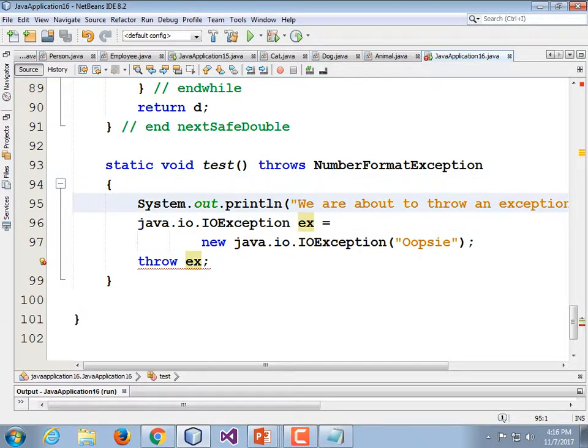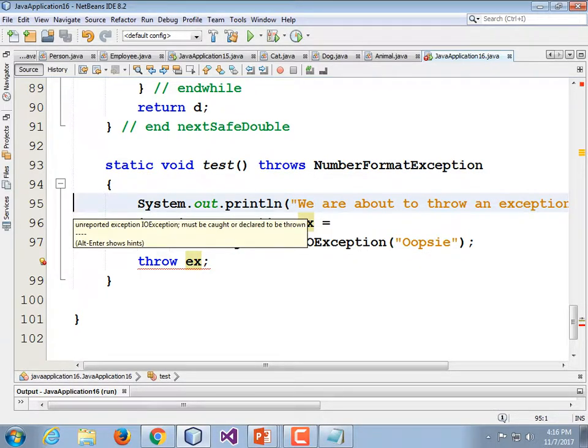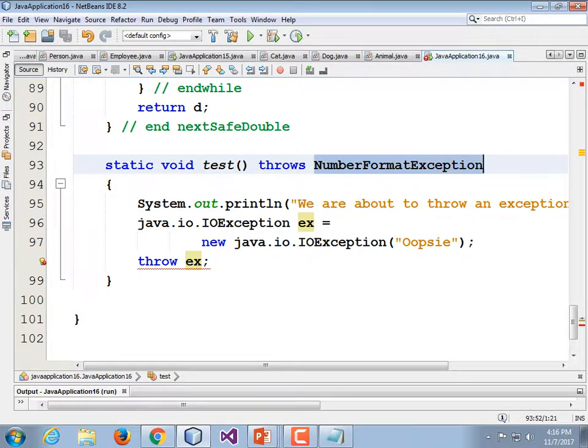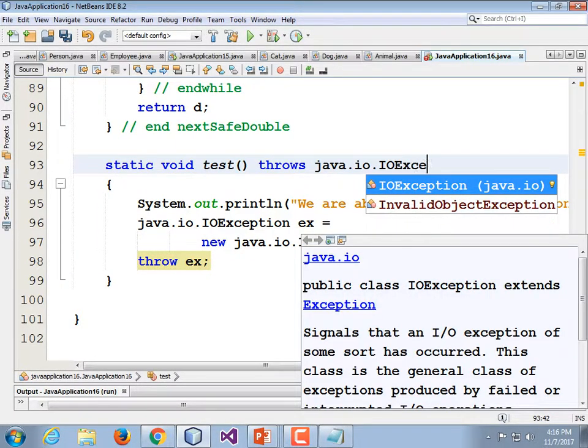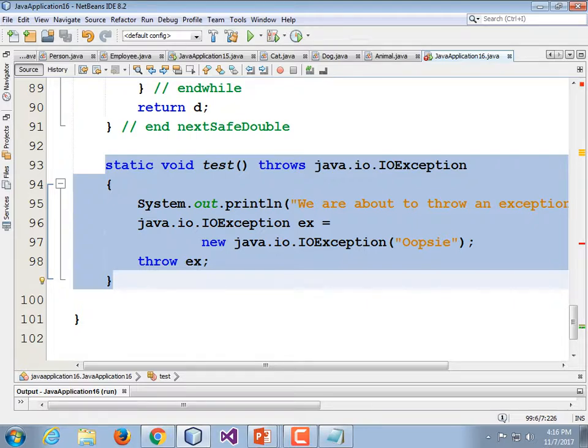Now that's caused an error. If we look at this, it says unreported exception must be caught or declared to be thrown. Well, we're not going to catch it right here. We're going to throw it. So we're going to change that line on the method header, static void test throws java.io.IOException. Now, do you always have to type java.io? No, we probably would have imported a class that used java.io and brought it in. Okay, so this method now compiles, but where we call it has an error.